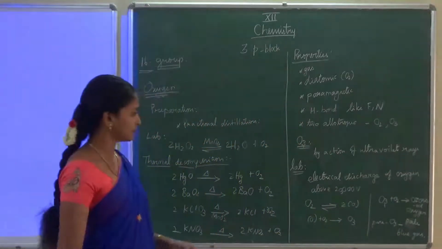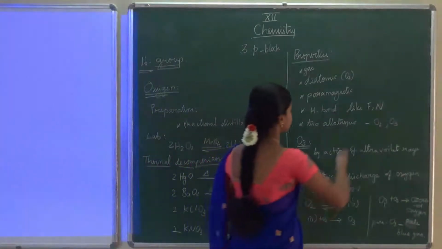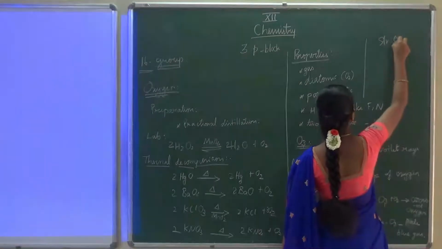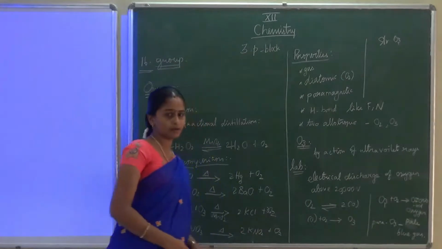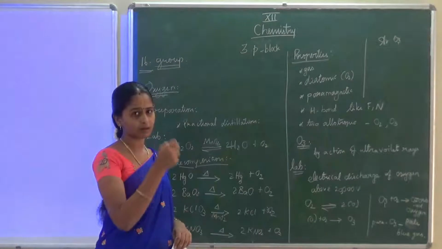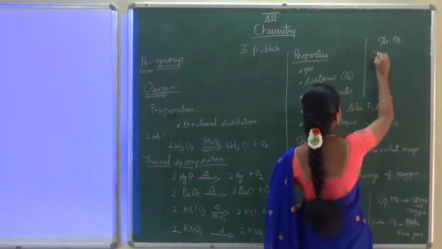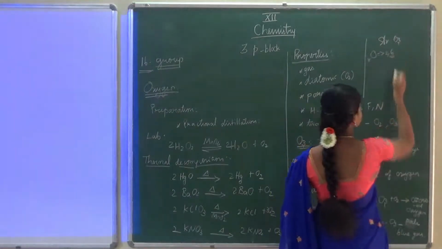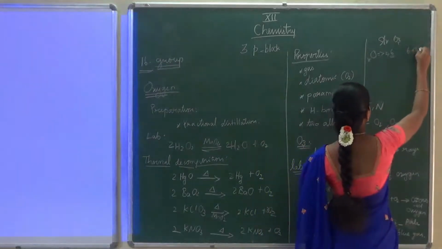The next one, the structure of ozone. Okay, let me draw the structure here. To draw the structure, I told you to write according to the Lewis dot structure. According to that method we have to draw. So first O3, oxygen, atomic number 8, so 2, 6, valence electrons 6. Totally 3 oxygens are there, so 6 into 3, 18.